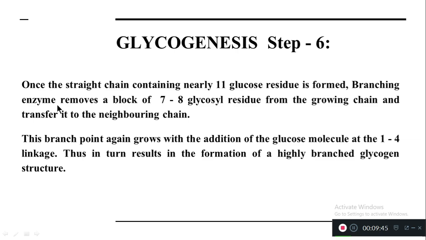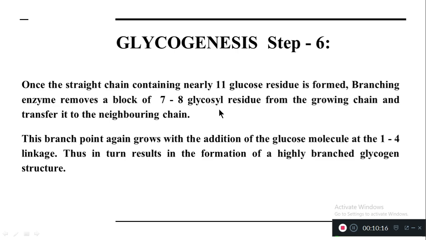Then there is a specific enzyme called the branching enzyme. This branching enzyme removes a block of 7 to 8 glycosyl residues from the growing chain and transfers it to the neighboring chain. So what is the role of the branching enzyme?